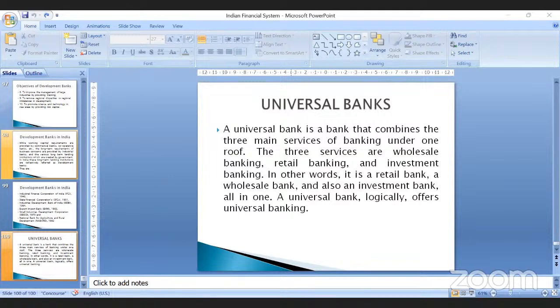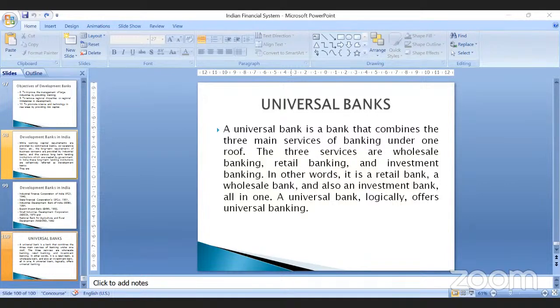But when these three requirements of a bank are provided under a single roof, we call such banks universal banks, right? That is, we call it all-in-one: retail banking, wholesale banking, and investment banking. When everything is given by a single bank, we call such banks universal banks.